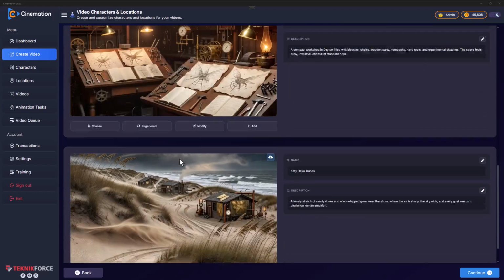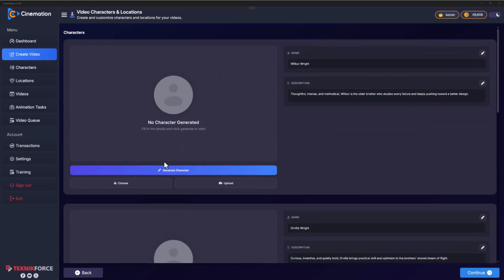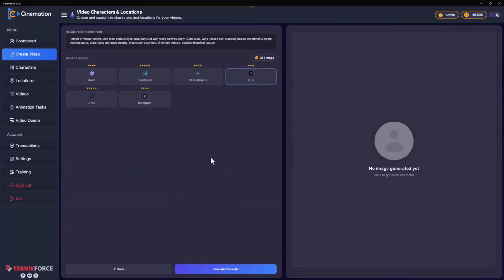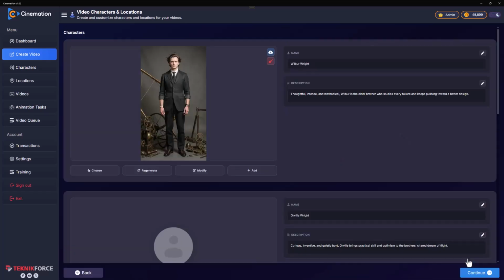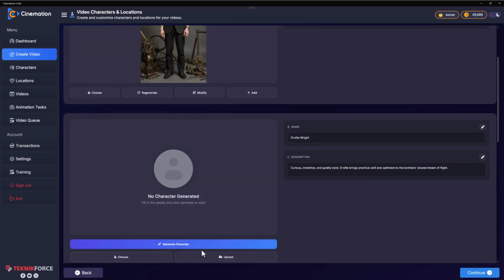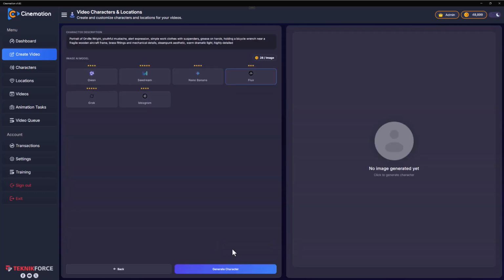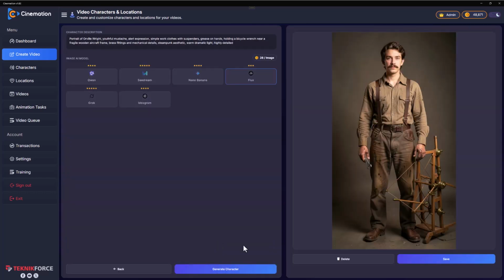All right, we are back on the characters and the location screen, and you can see the locations, very beautiful steampunk backgrounds. Let's make the characters. The Wilbur Bright guy. Click on generate character. There you have it, Wilbur Bright. He looks young. And we have the second Wright brother, Orville Wright. So click on generate character, and it's generated.